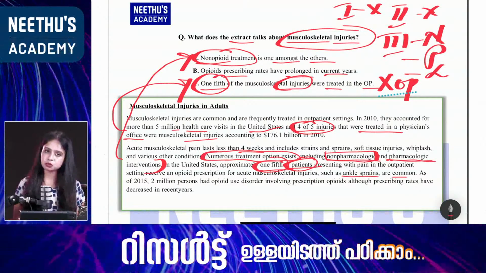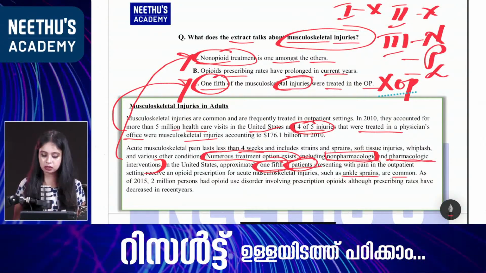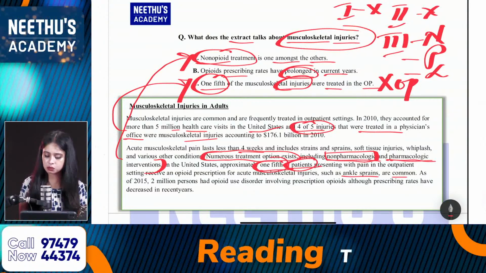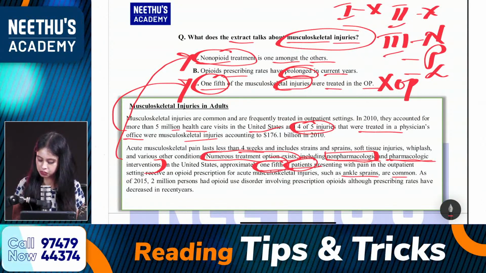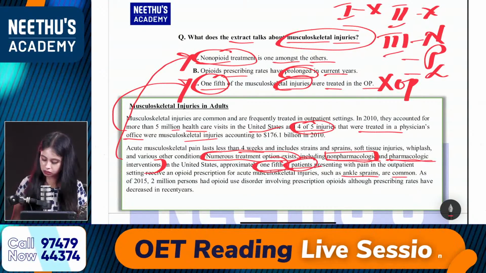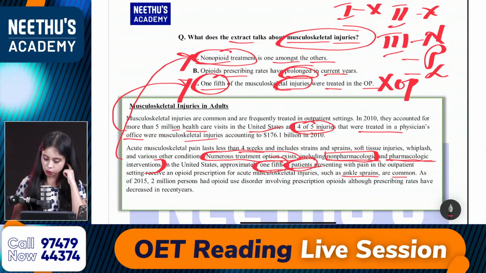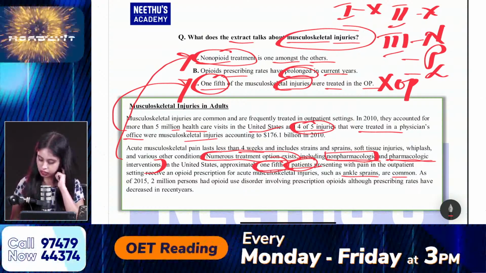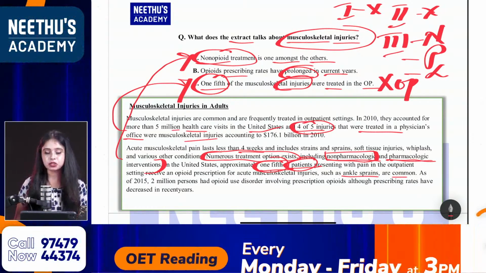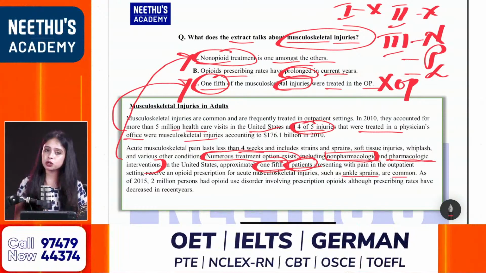And what about option B? Opioid prescribing rates have prolonged in the current years. What about prolonged, which means? What does the word prolonged mean? Let me know in the comment box. What do you mean by prolonged? Yes, Megha, understood. It's option B. Okay, answer is option A. Yes, elimination method, option A. What is the meaning of the word prolonged?